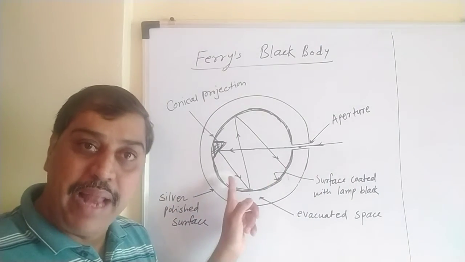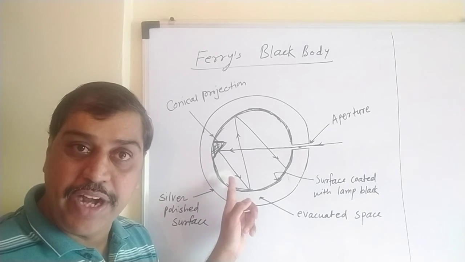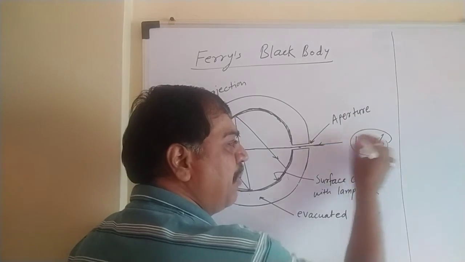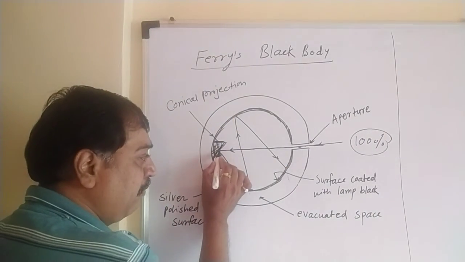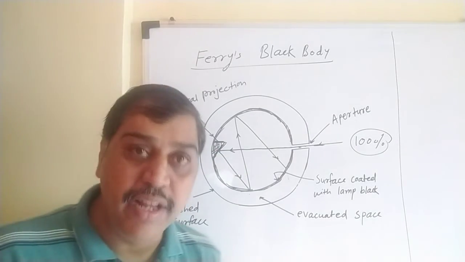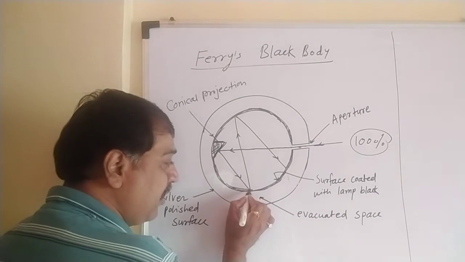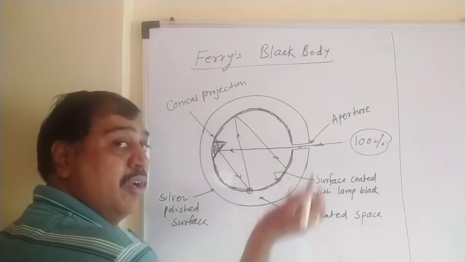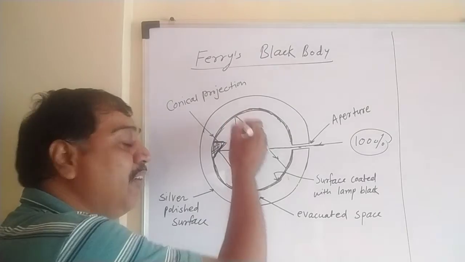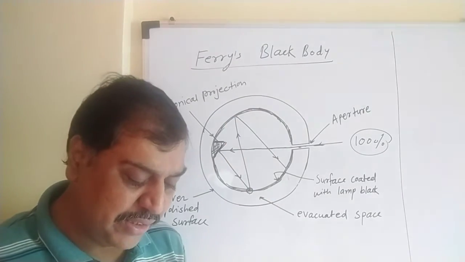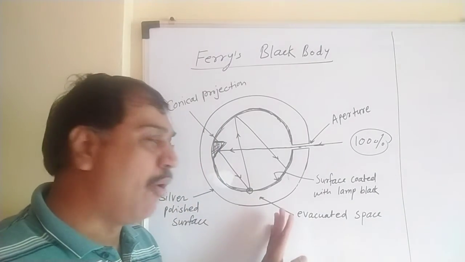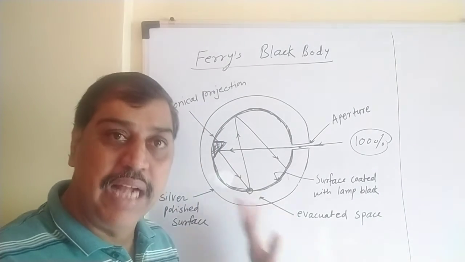and as this is coated with lamp black, which can absorb 97% of heat radiation. Suppose 100% heat radiation comes inside. Out of that, with the first reflection, 97% gets absorbed. How much is remaining? 3%. Now this 3% comes here, and again 97% of that 3% gets absorbed, and the remainder gets reflected. So within 2 to 3 internal reflections, the whole heat radiation gets absorbed. So he says that this is the body which behaves as a perfectly black body, and that is nothing but Ferry's black body setup.